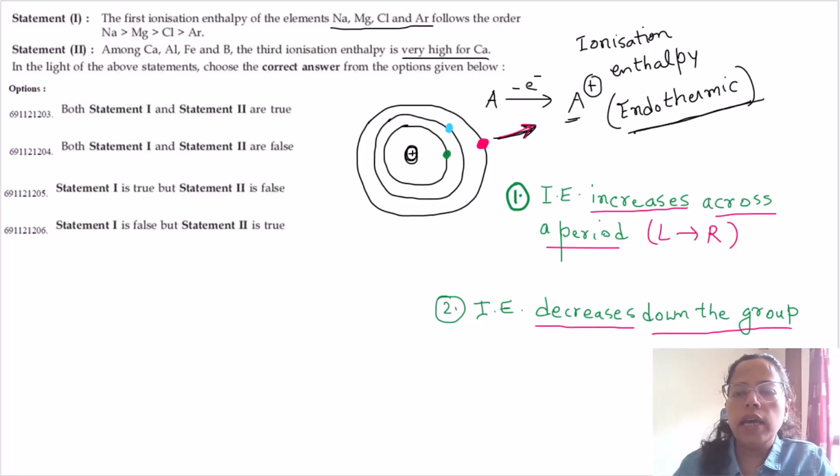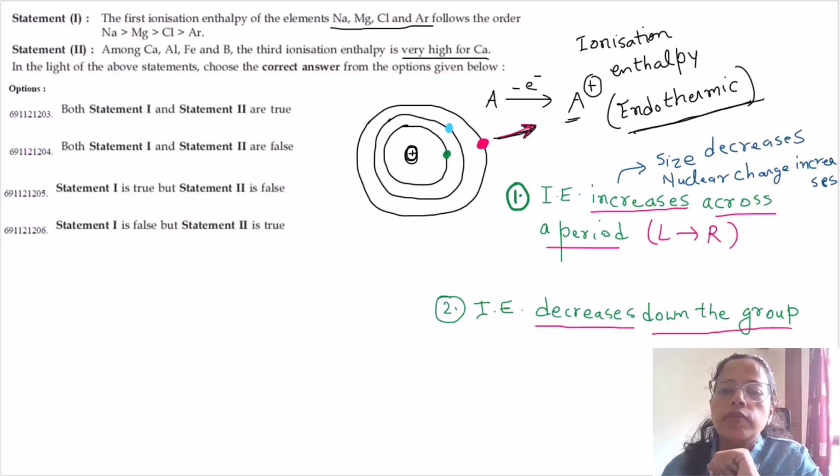Now what is the reason why it increases across a period? We very well know that across a period, the atomic or the ionic size decreases. Also across a period nuclear charge increases.